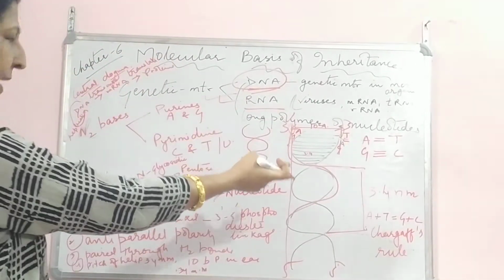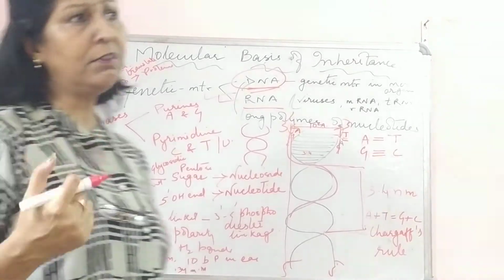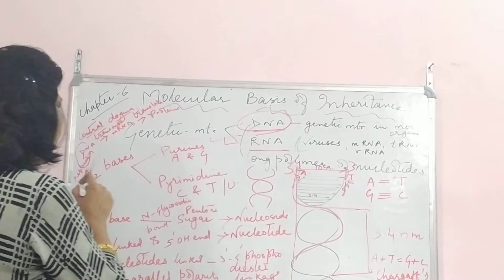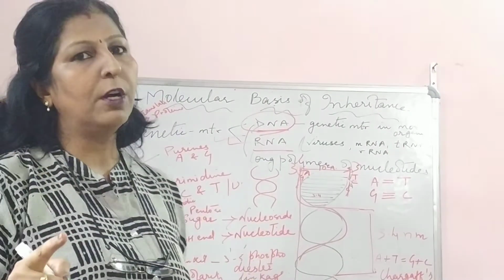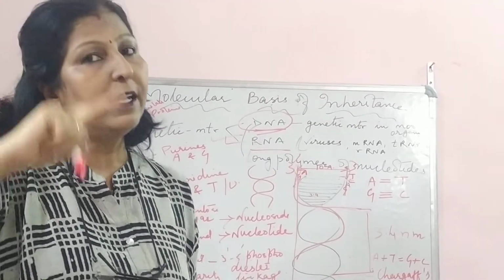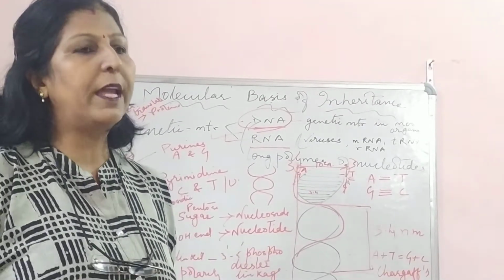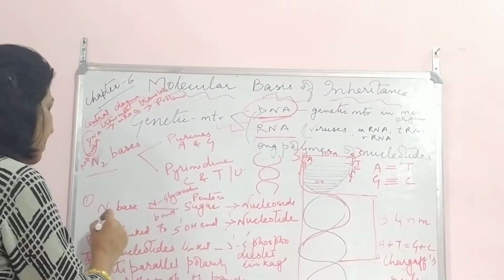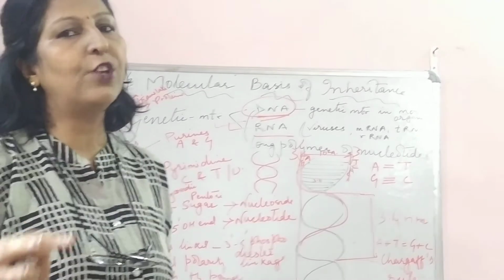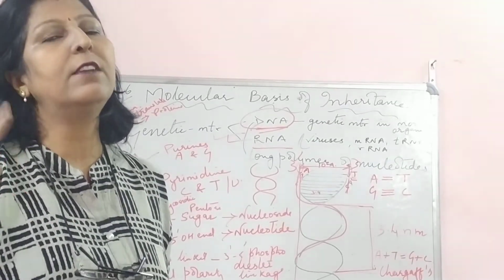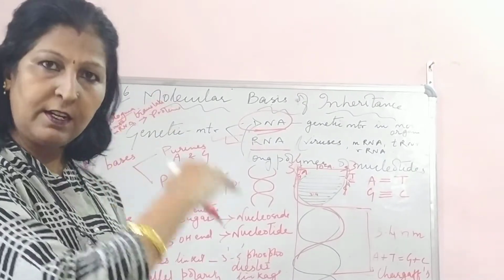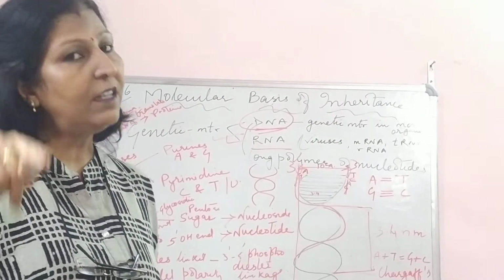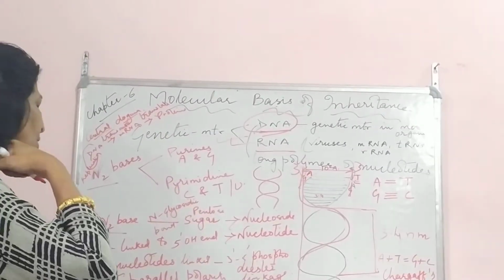Before I go there again, let me come over here. This DNA is made up of three parts: nitrogen bases, phosphate and sugar. Now what is the full form of DNA? Deoxyribonucleic acid. The sugar is deoxyribose sugar. So nitrogenous base, phosphate and deoxyribose sugar are the three components which make DNA. Deoxyribose sugar, nitrogenous base and phosphate make the nucleotides.